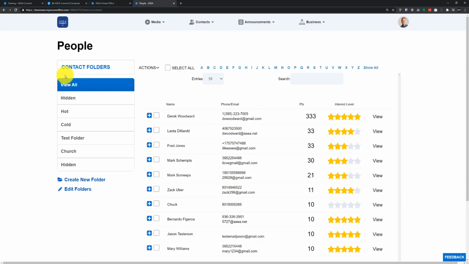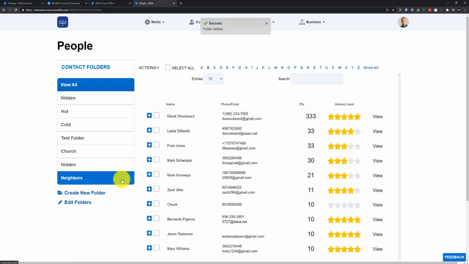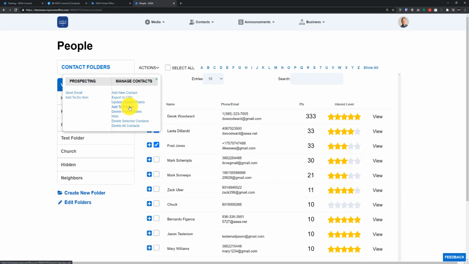Now, your folders, such as your hot folder, your church folder, your test folder, are all listed right over here on the left. As you create a new folder, such as neighbors, we can save that. It's going to create a new folder for neighbors here. If I wanted to bring some of my contacts like Fred Jones or Leota into my neighbors folder, I can simply checkbox both of them here, go up to Actions, and click on this Add to Folders button.